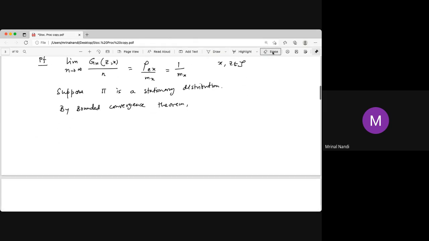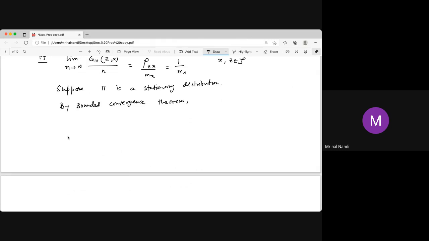We get that pi x is the limit as n tends to infinity of the sum over all z of pi z times g_n(z, x) divided by n. So this is pi x by the bounded convergence theorem. We have proved it. So it is 1 by m x times the sum over pi z, but this is a stationary distribution, so it is 1 by m x.